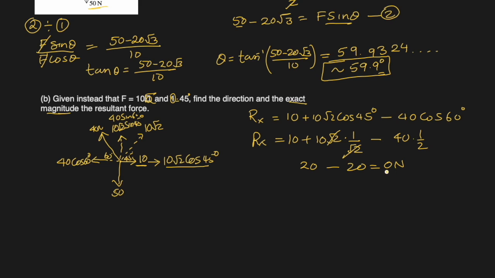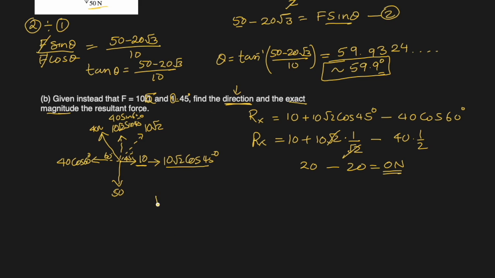Perfect. That means whatever answer we get will be in vertical direction. There will be no horizontal force remaining. So this will move in the upwards or downwards direction, not left or right. So they said find the direction. So we already found the direction. We'll see which one is more. Accordingly, we'll decide the direction. But exact magnitude is remaining now.